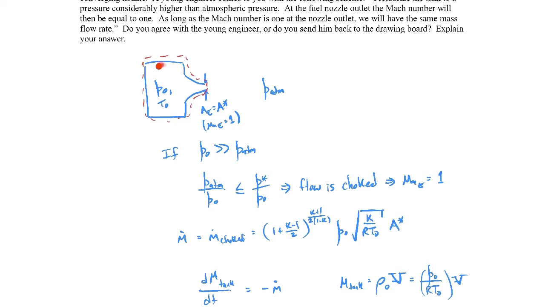Now, if the tank was really, really large, then it would be effectively constant because it would take a while to see any appreciable changes in the stagnation pressure as you decrease mass from the tank. So if it's a really large tank, then the engineer is not too far off from being correct. But if it's a smaller tank, you'll start to see changes in the stagnation pressure pretty quickly. All right, we'll go ahead and end the example there.